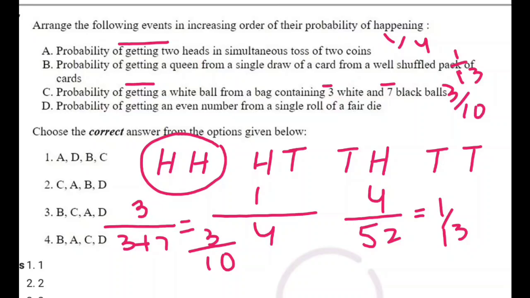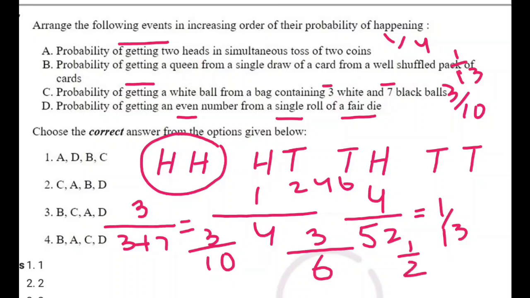For the last one, probability of getting an even number from a single roll of a fair die. How many even numbers are on a six sided die? We have 2, 4 and 6. That means we have 3 favorable events divided by the total number of events, 6, the sample space, which is 1 upon 2. So for the last one we will have 1 upon 2.